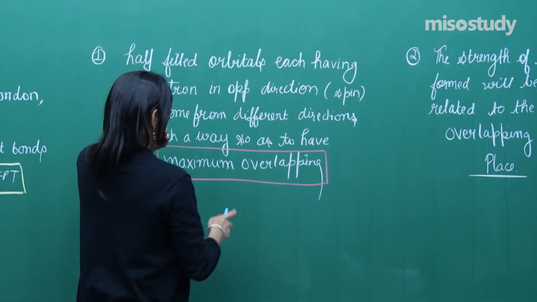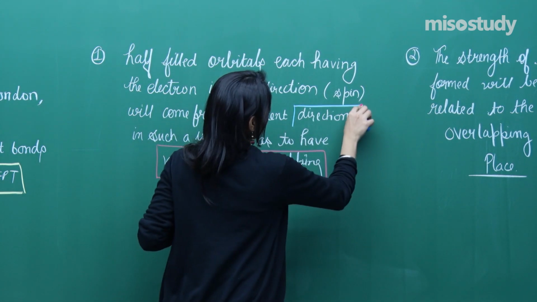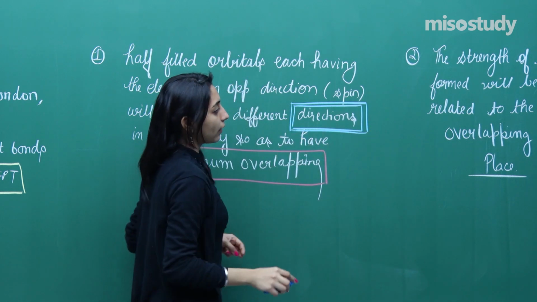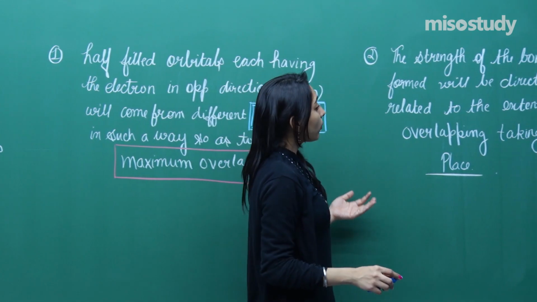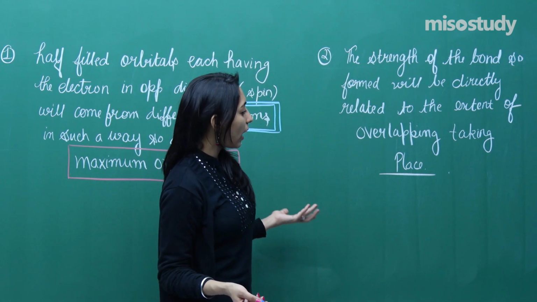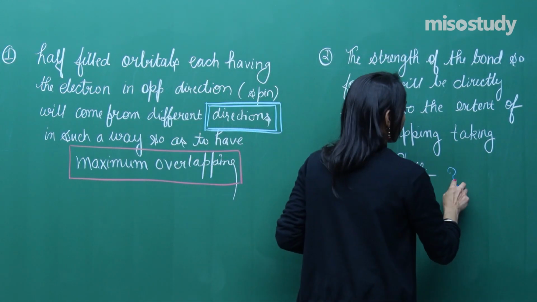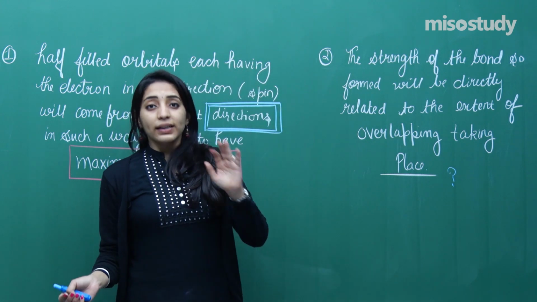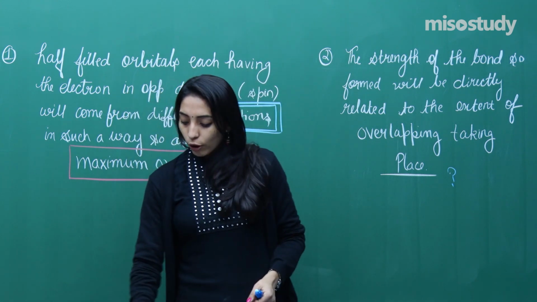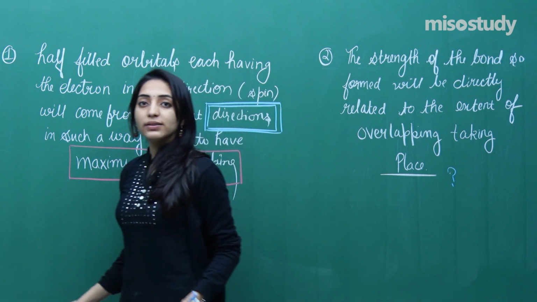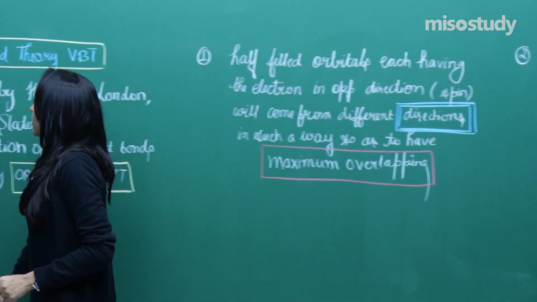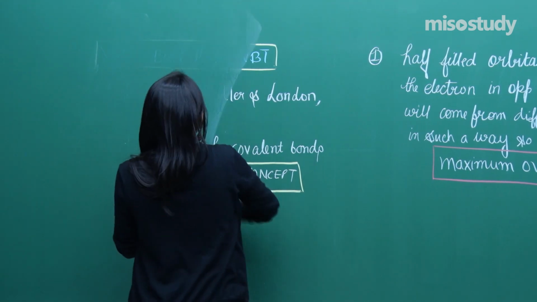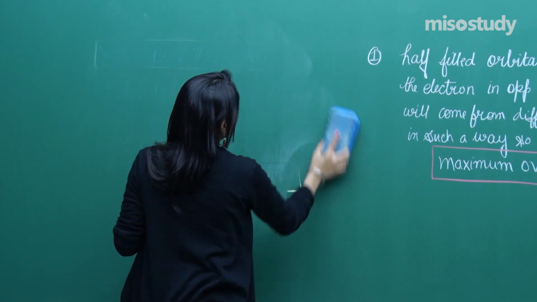That means again and again you can see there is a point coming into the picture, and this point is somehow direction. This word is really important. The strength of the bond formed is directly related to the extent of overlapping, which directly depends upon in which particular direction the bond is being formed. That brings me to another conclusive point, which says that the covalent bond so formed has directional nature.